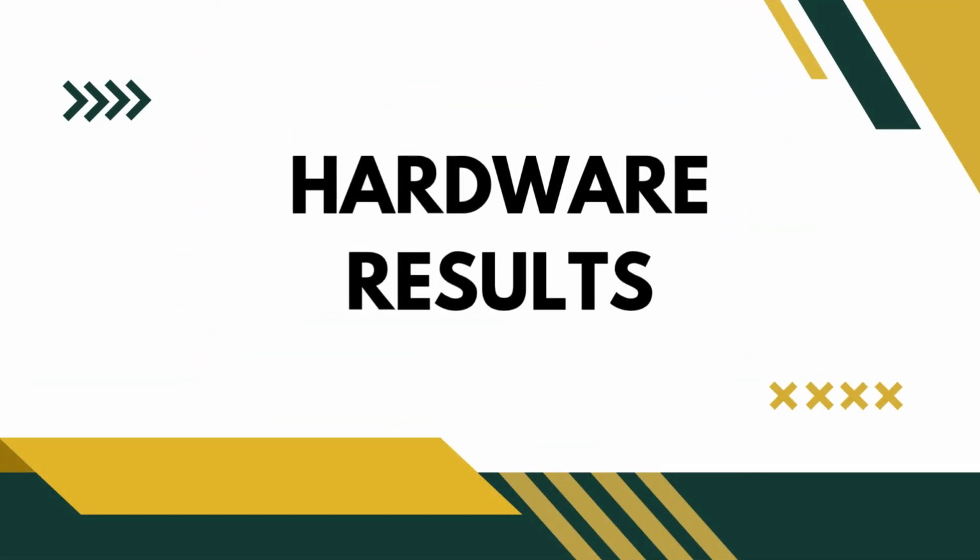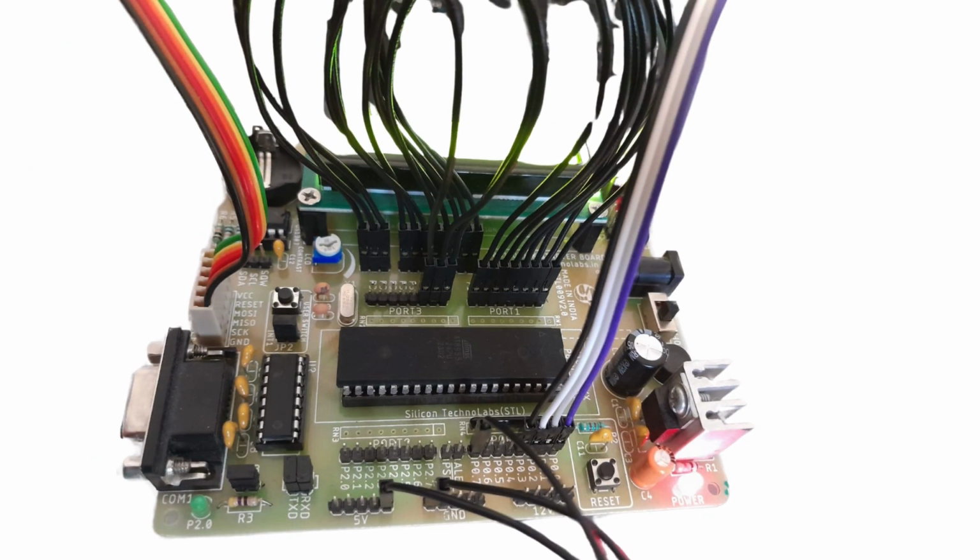Chapter 7, Hardware results. Concept. Take the 8051 development board, connect port 1 pins to the LCD display as shown in the circuit diagram, connect VCC to 5V power supply. Connect RS to port 3.0, connect RW to port 3.1, connect EN to port 3.2.